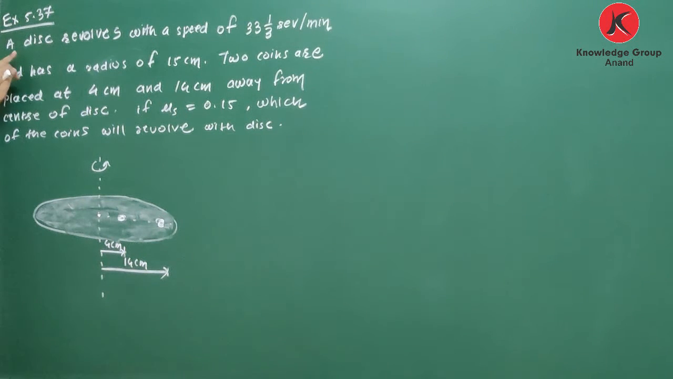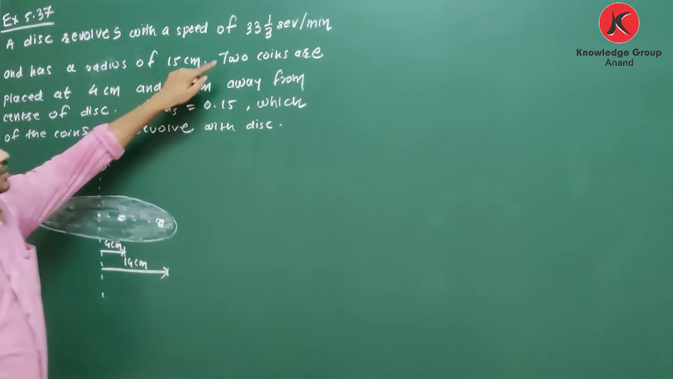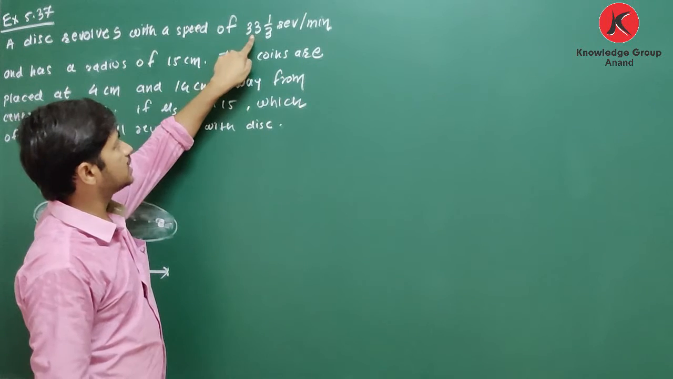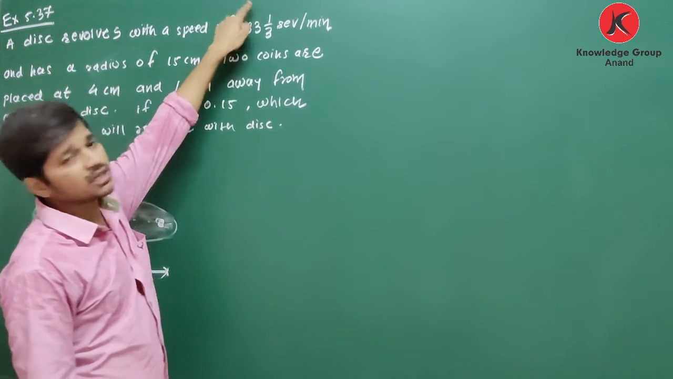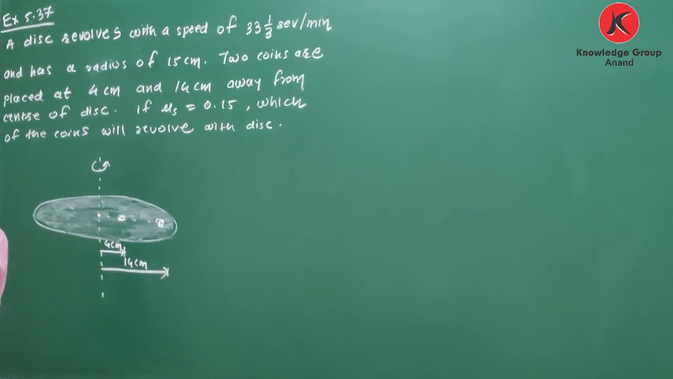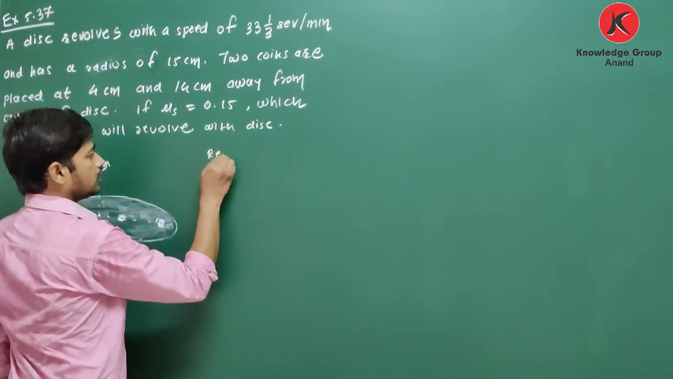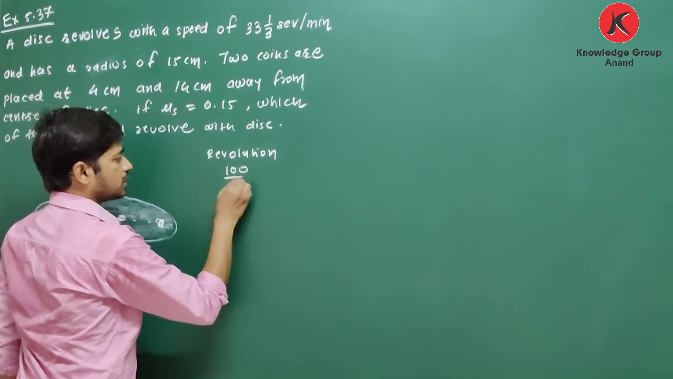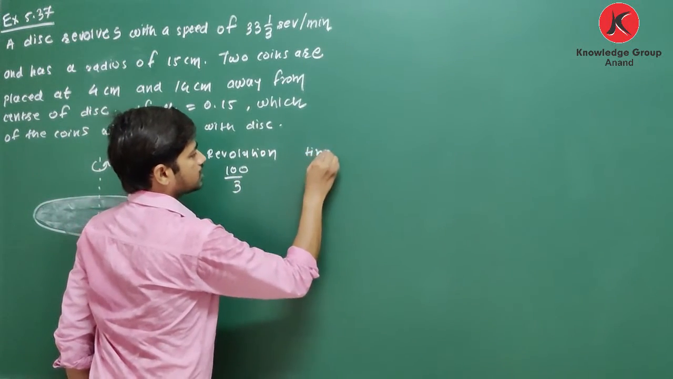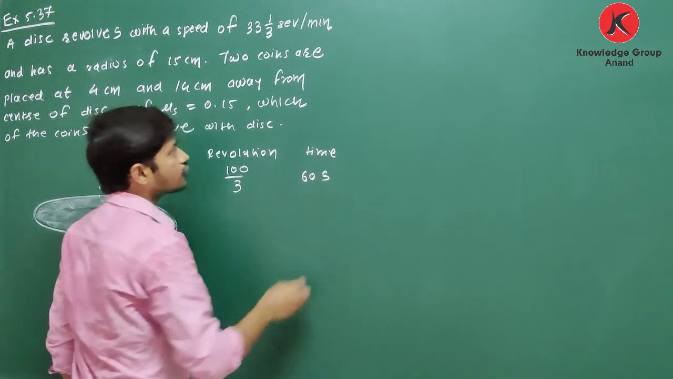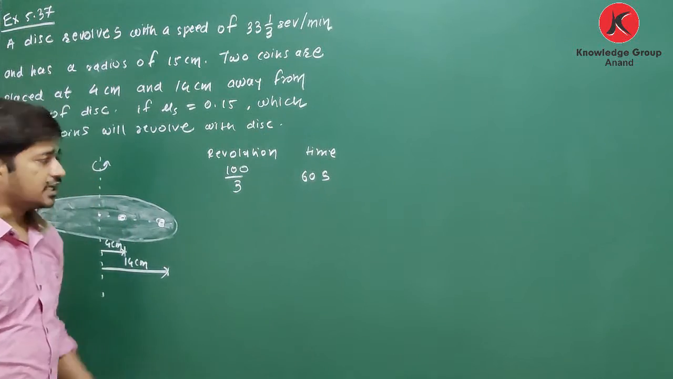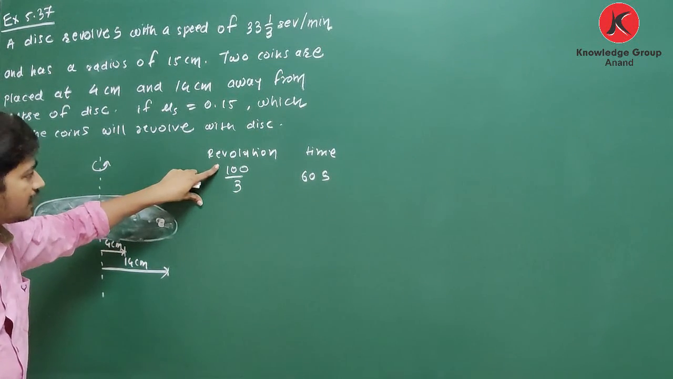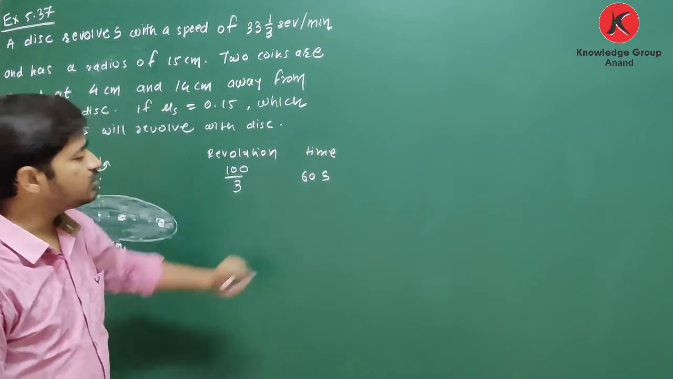You are given a disc that revolves with a speed of 33 1/3 revolution per minute. What is the meaning of this? See, 33 and 1/3. So yes, 33 into 3 is 99 plus 1, so it is 100/3 revolution per minute. To perform 100/3 revolution, the time considered is 60 seconds. Yes or no? 1 minute means 60 seconds.